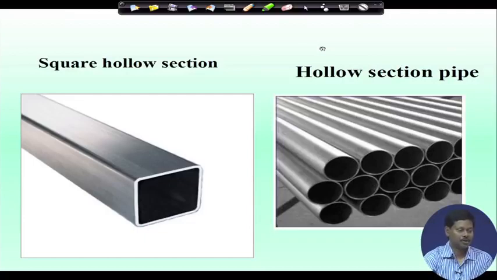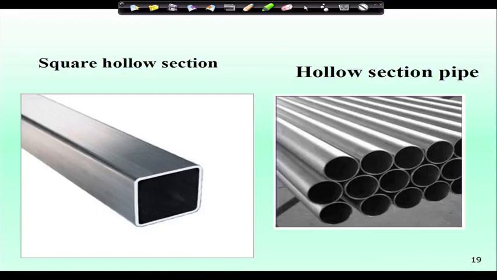Then square hollow section, this also are used. So, this square hollow section and hollow pipe sections are also used in design of steel members.